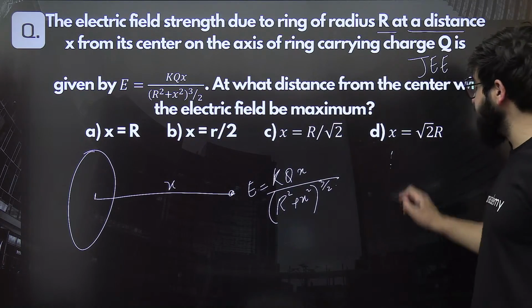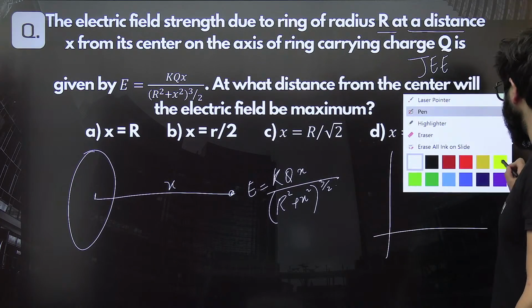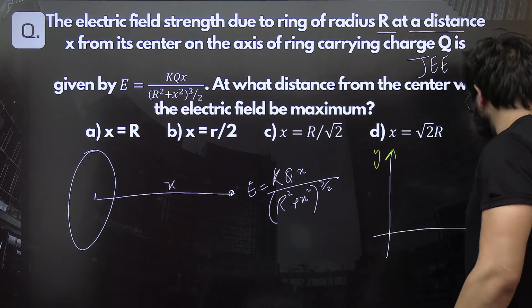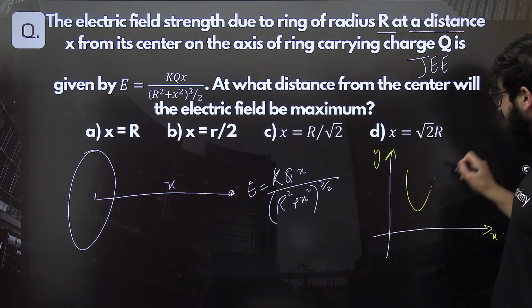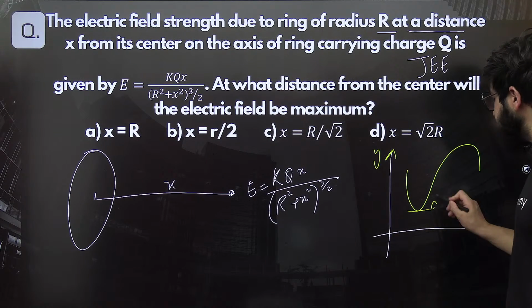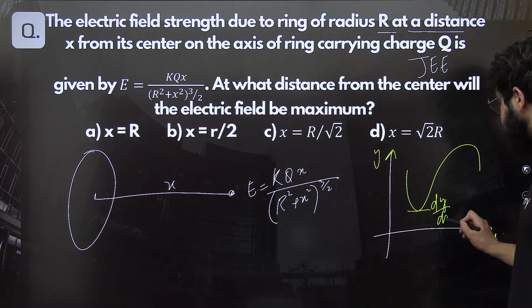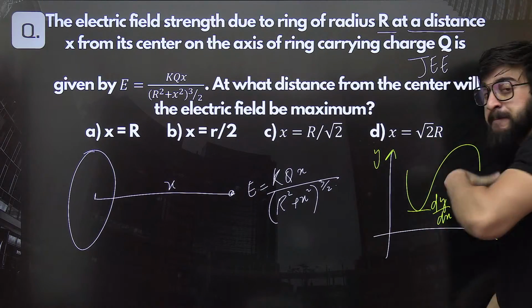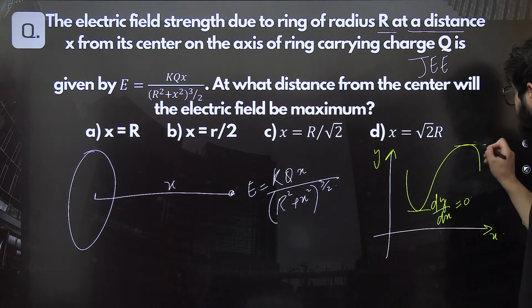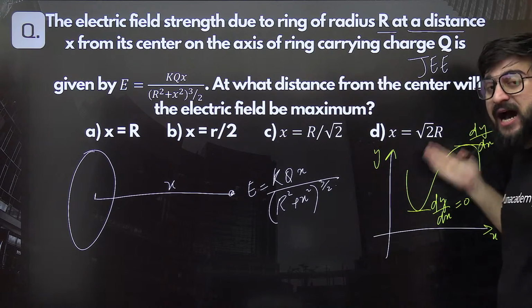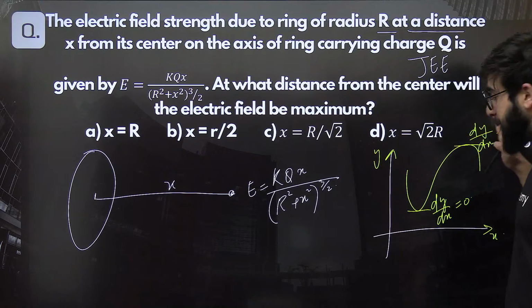Now, you might have studied in your previous classes that maxima and minima concept. We say if y is changing with x and the graph is coming out to be like this, at this point you will say, sir, dy by dx is basically 0, and from this graph clearly we can see this is the minimum point. Understand? At this point dy by dx is 0. So we can clearly say this is the upper point, highest point, or the maximum point.